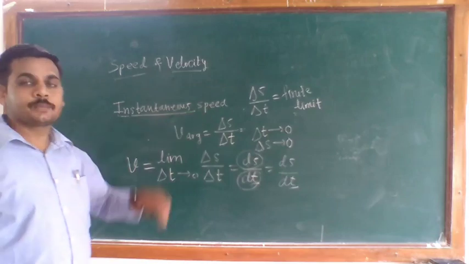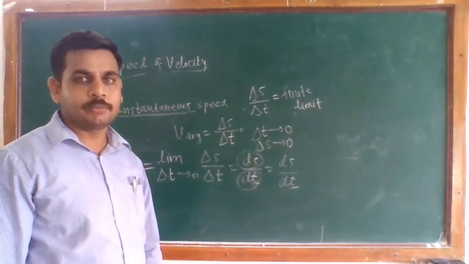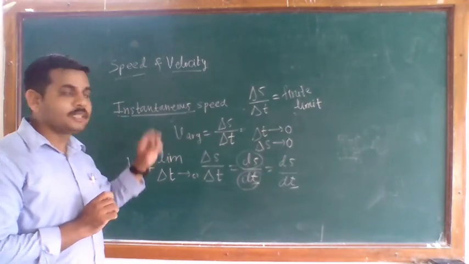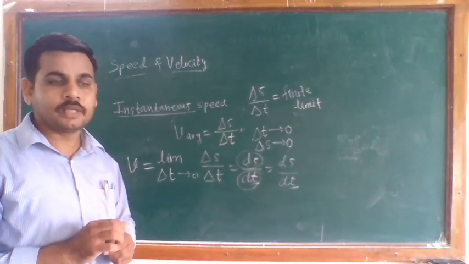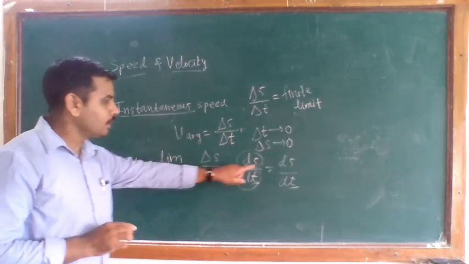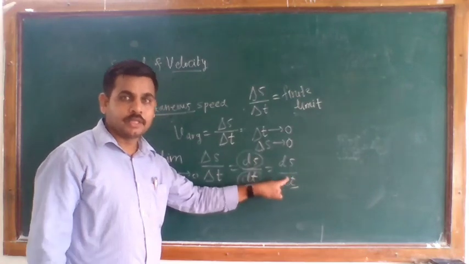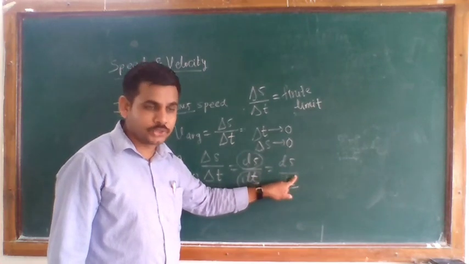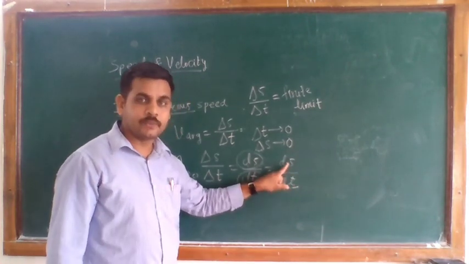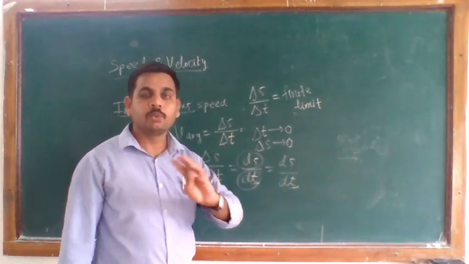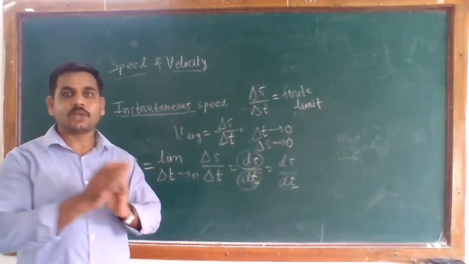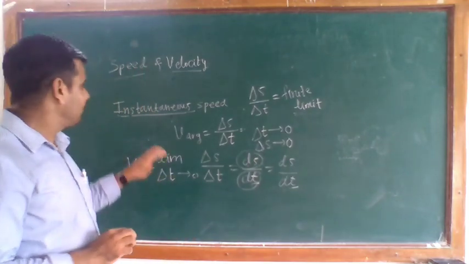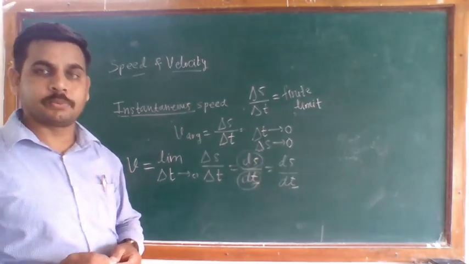Now this instantaneous speed in terms of calculus is defined as the rate at which a particle changes its position. It is the rate at which any particle changes its position with respect to time in a given time. Basically, it is the rate of change of position with respect to time. So in calculus, we define instantaneous speed this way.